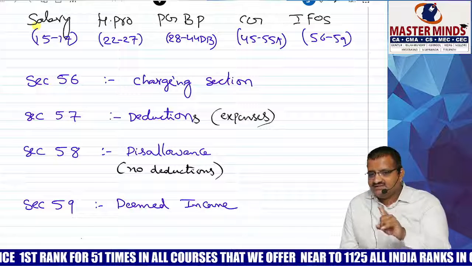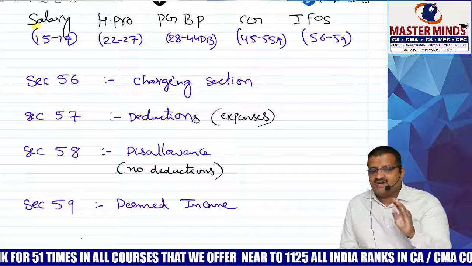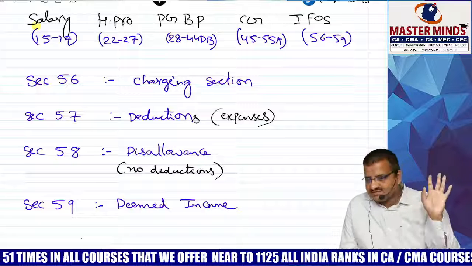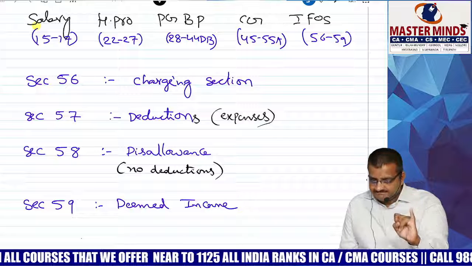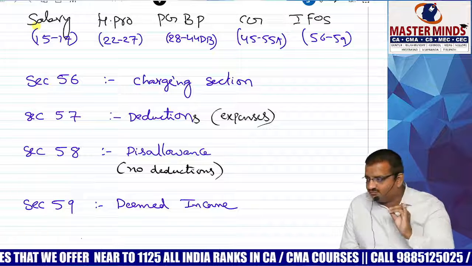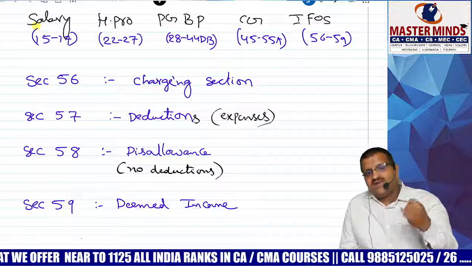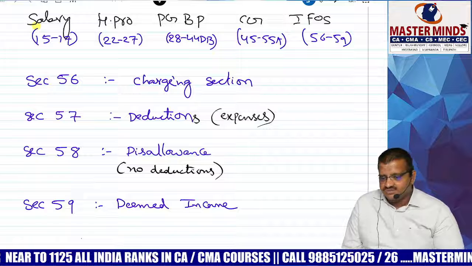Number 3, that is not exempted under sections 10, 11, 12. Then automatically it is covered under IFOS. There must be income, that income is not covered under the other 4 heads, and that too is not exempted anywhere. Automatically it comes under the head, other sources.